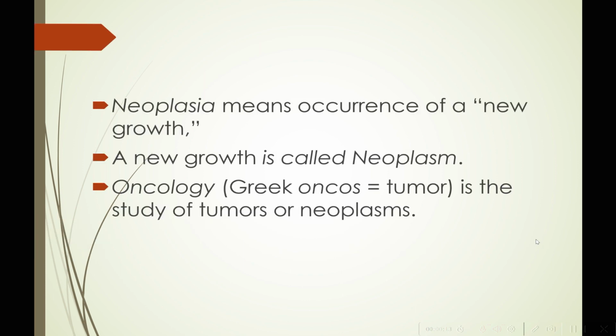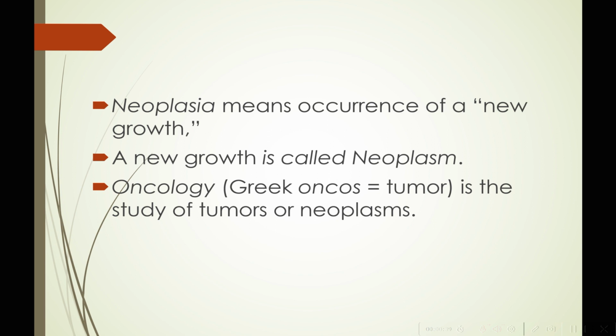So, neoplasia means occurrence of a new growth. This new growth is called neoplasm. So, neoplasia means occurrence of a neoplasm. Okay, and what is the study of tumors or neoplasms called? It is called oncology. The word is derived from the Greek word onkos, which means tumors.